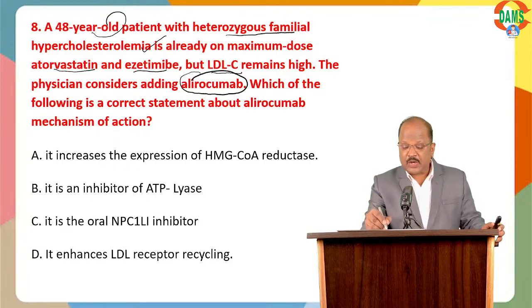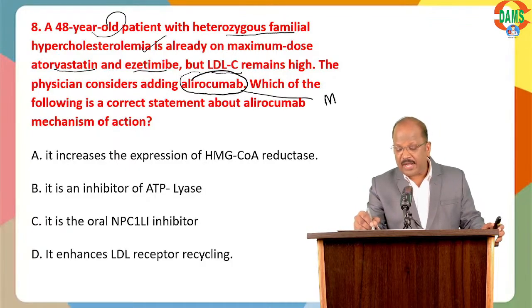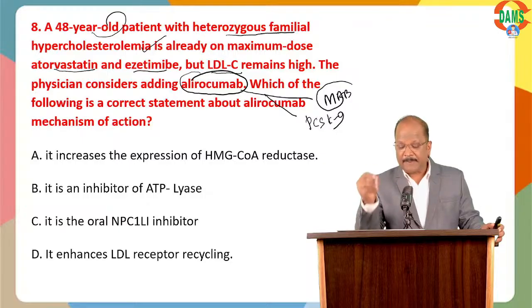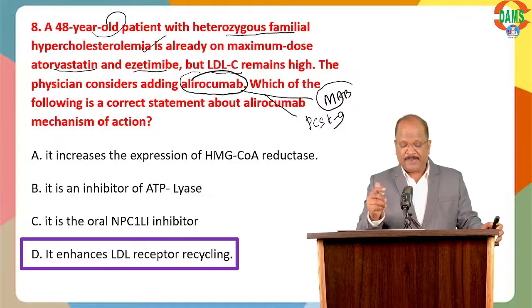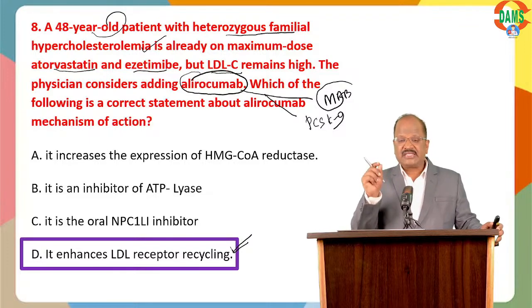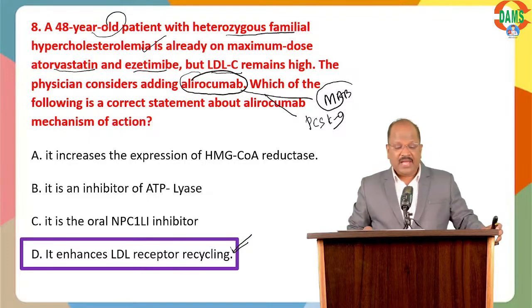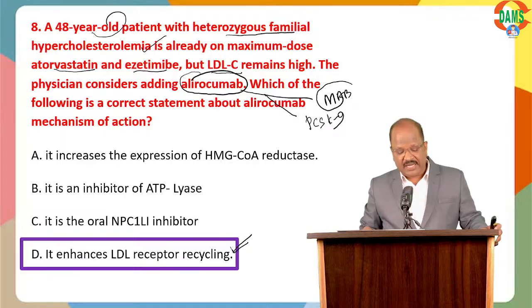Alirocumab is a monoclonal antibody targeting PCSK9. It prevents the degradation of the LDL receptor. So, the answer is option D. It enhances LDL receptor recycling. Remember, the answer for this question is option D.